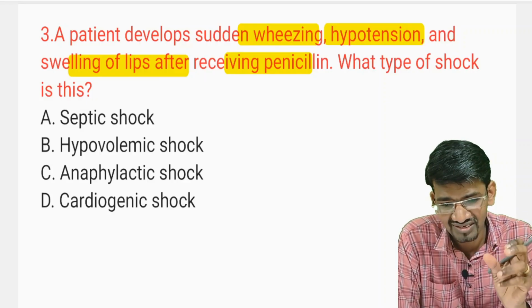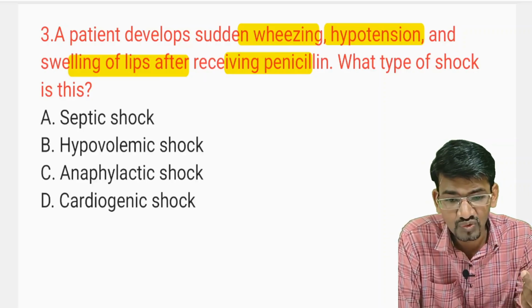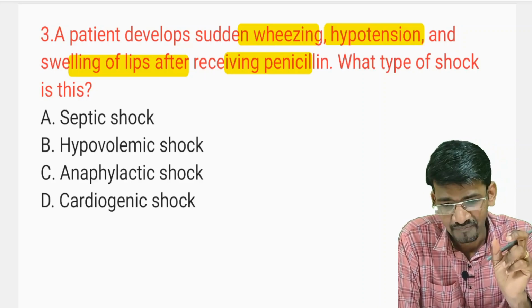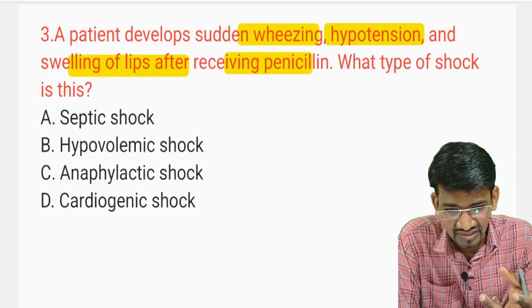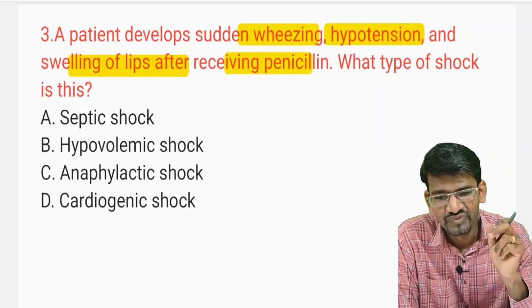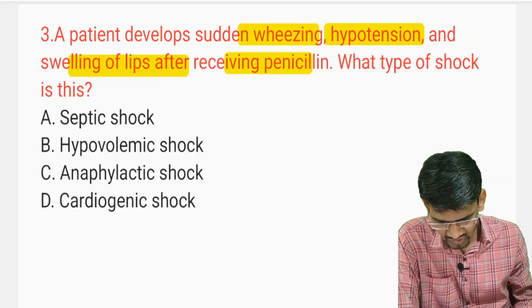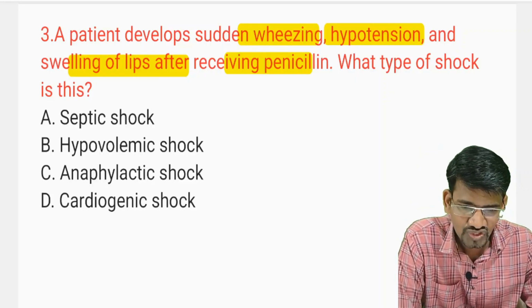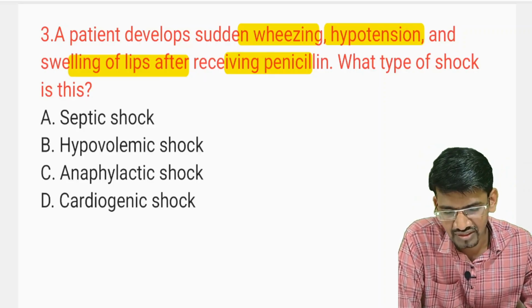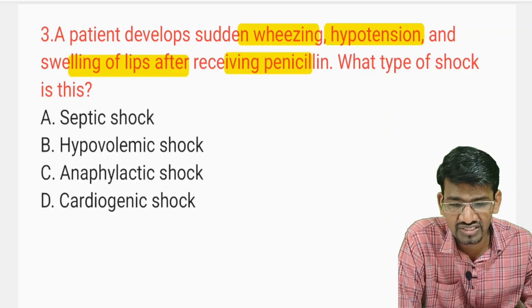These are allergic reactions, or the patient is sensitive towards the penicillin drug, so that has given these symptoms. So what type of shock is it? If you use common sense here, septic, as everyone knows, means infection.